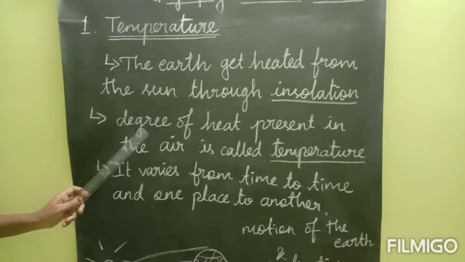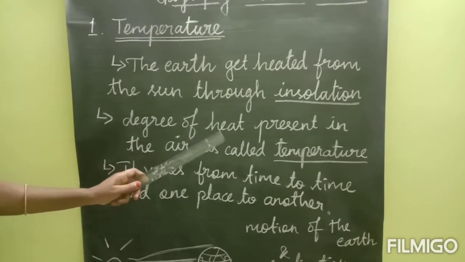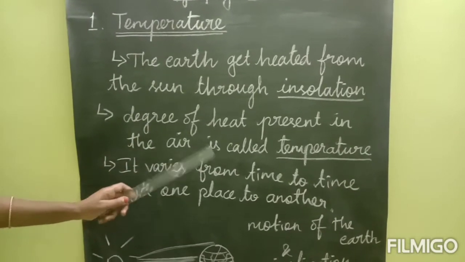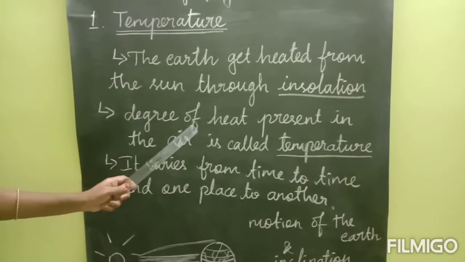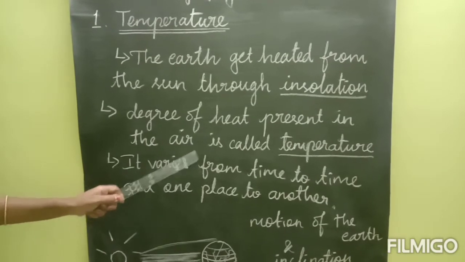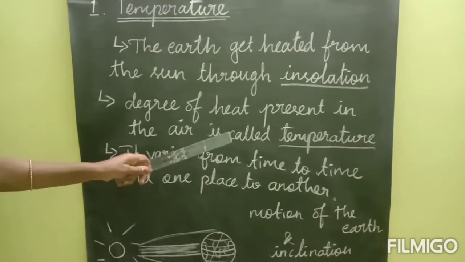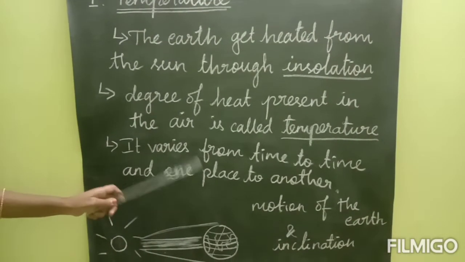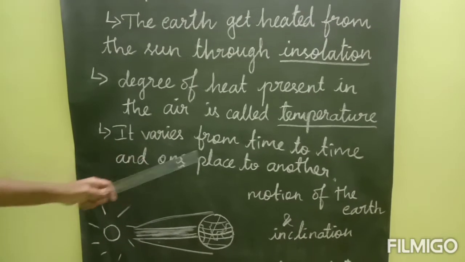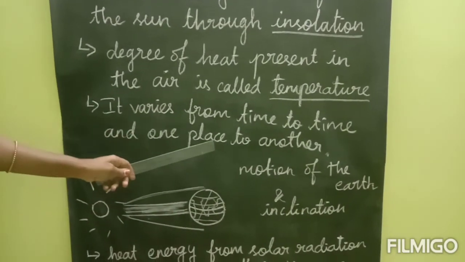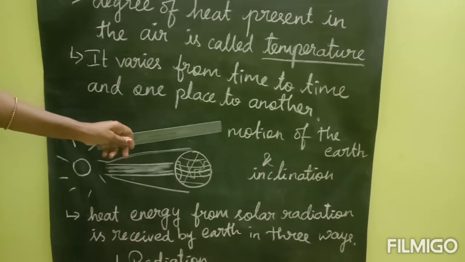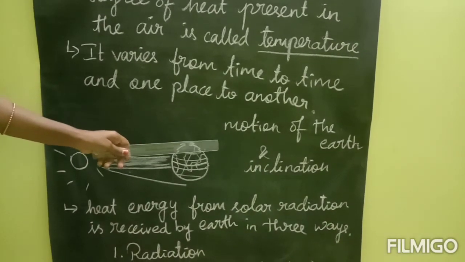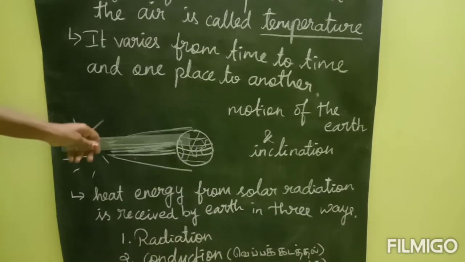Temperature is the degree of heat present in the air. So what is temperature? The degree of heat present in the air is called temperature. This temperature varies from time to time and from one place to another. Why? Because of 2 reasons: one is the motion of the earth, and another one is its inclination.